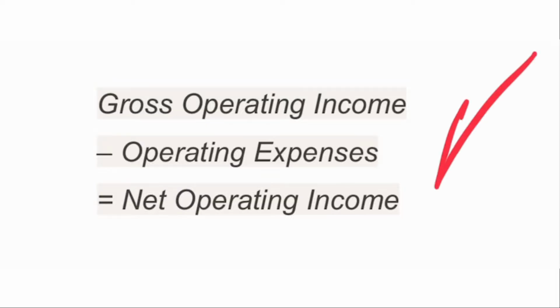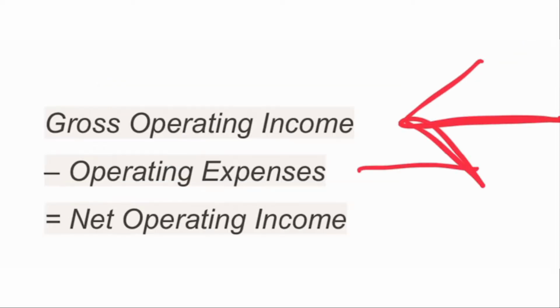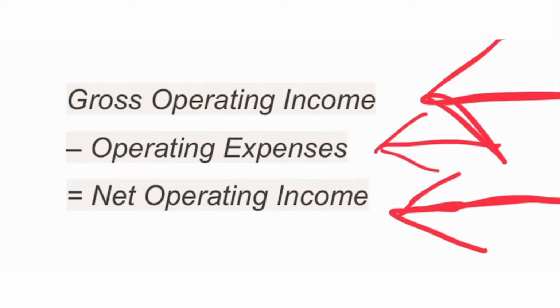All right, as you can see, it's gross operating income minus expenses equals net operating income. It's that simple equation. That's it. That's the whole equation. Now, there are a million things that are added into this, but this is the simplest way to put this so that you can visualize it and understand it at its base level.